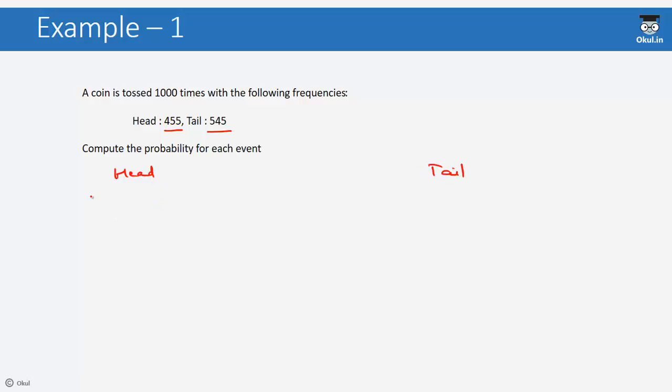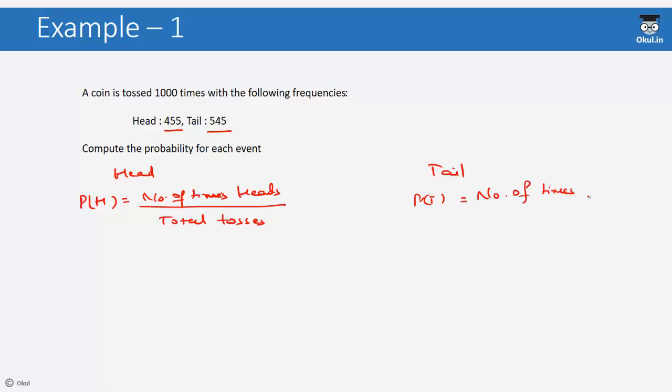Now the probability of getting heads is the number of times heads came up divided by the total number of tosses. Similarly, the probability for getting tails is the number of times tail has occurred divided by the total number of tosses. In the first case, the event is occurrence of heads, and in the second case, the event is occurrence of tails, and the trial is flipping of a coin.